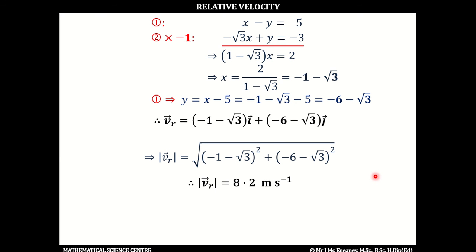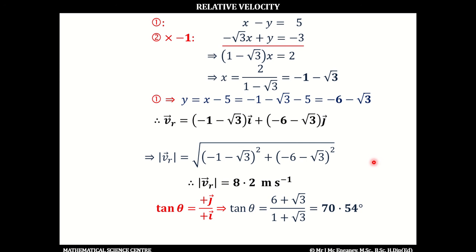Finally, to get the direction, we first of all get the angle. The tan of theta is the positive j over the positive i. The positive j is going to change this to a 6 plus root 3, and the positive i is going to be 1 plus root 3. And then theta will be the inverse tan of that, and that gives an angle of 70.54 degrees. So this means the direction is west because we've got a negative i, and then the angle is 70.54 degrees towards the south because we have a negative j.